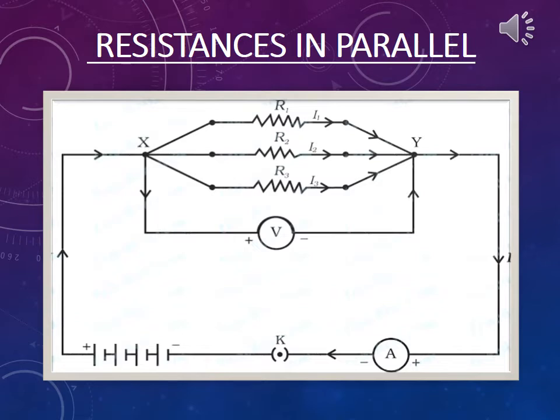The current gets divided among 3 resistors, that is R1 will have I1 supply, R2 will have I2, that is, current supply is different for R2, and current supply for R3 is I3. Current gets divided among the resistors, whereas the potential difference remains constant because the starting and ending point of all the 3 resistors are same because they are connected in parallel. So the potential difference remains same. So you should be remembering, when resistors are connected in parallel, current gets divided whereas potential difference remains same.